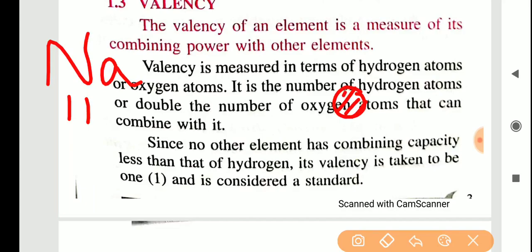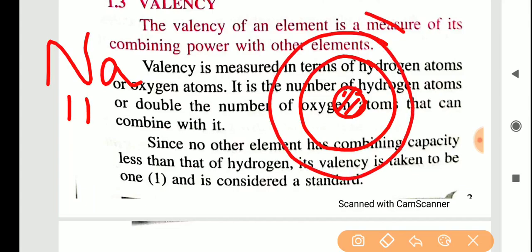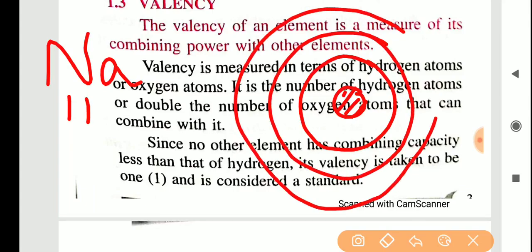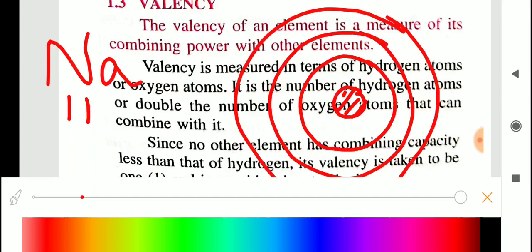This 11 means the electrons. There will be electrons revolving around the nucleus in different orbits called shells. Each shell has a name: K shell, L shell, M shell, etc.